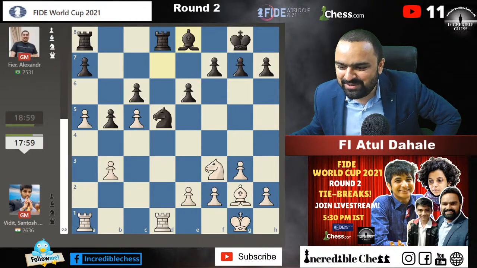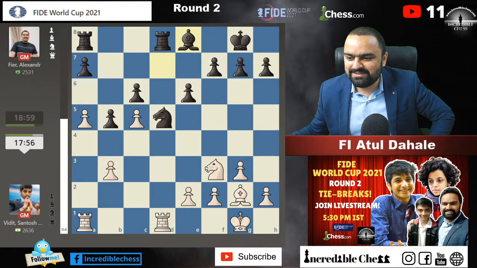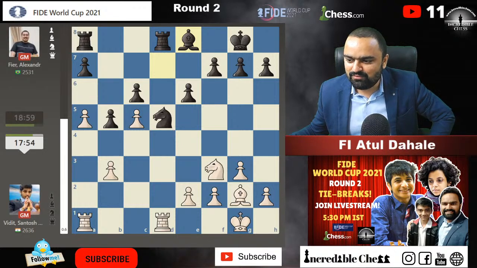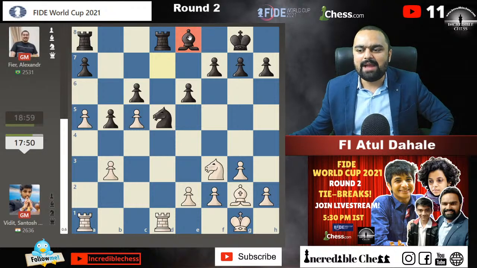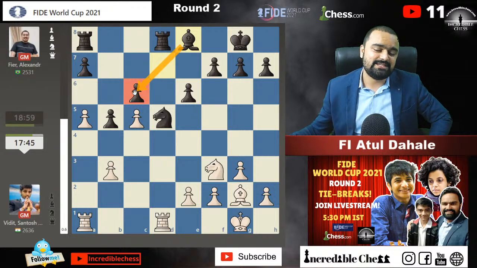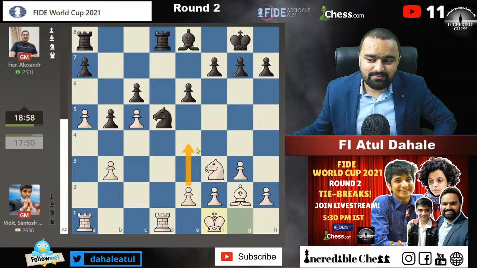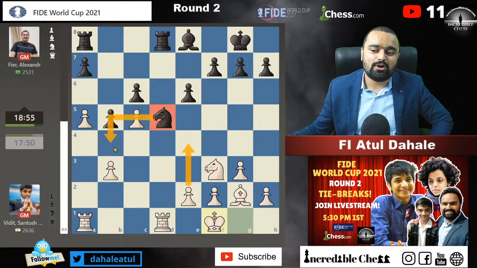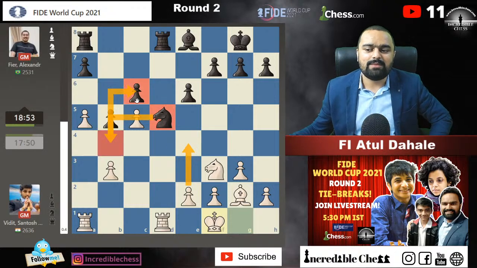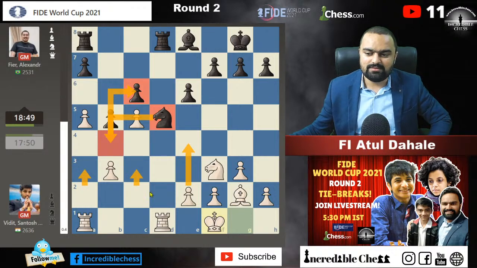Okay, coming back to Vidit's game. Vidit is full on form, guys, full on form. Bishop to e8. Okay, black is saying, I'm not going to do anything in this situation. I'm just going to sit down there, protecting the c6 pawn. You do whatever you want to do. If you want to kick my knight away, you can play e4 at any point, but I'm going to put my knight on the b4 square. And then I'm also going to protect the pawn on c6, because as there is no pawn on the a and b files, the knight on b4 will not be kicked away very easily in that situation.